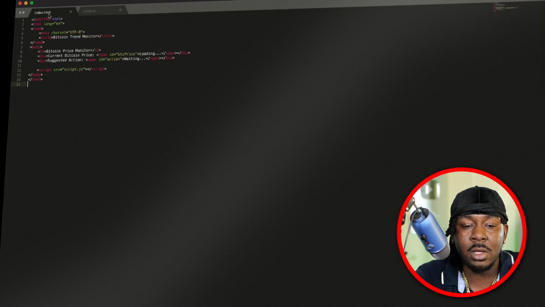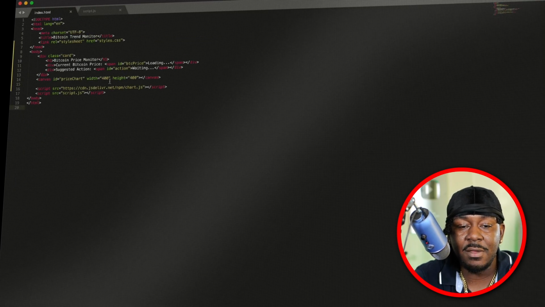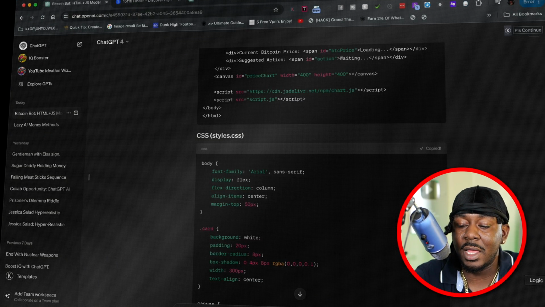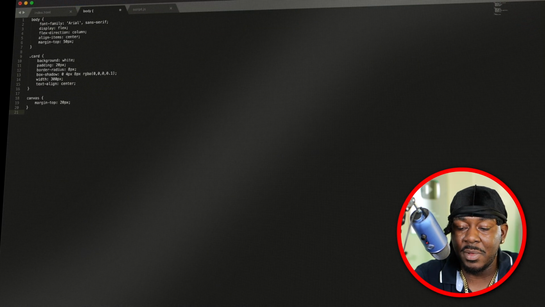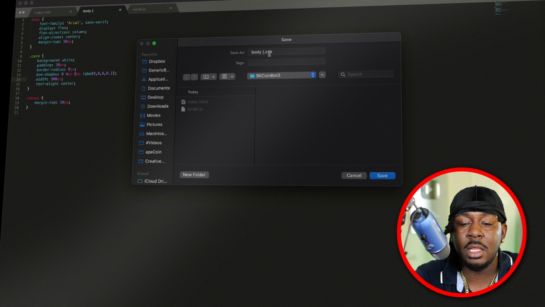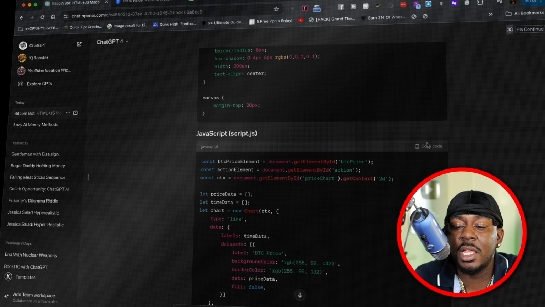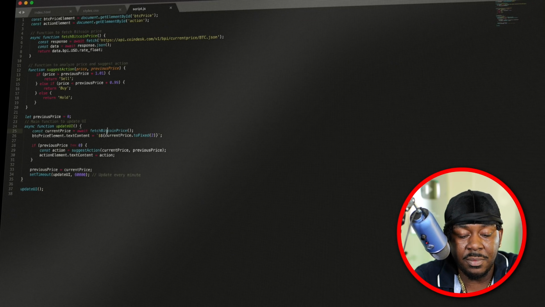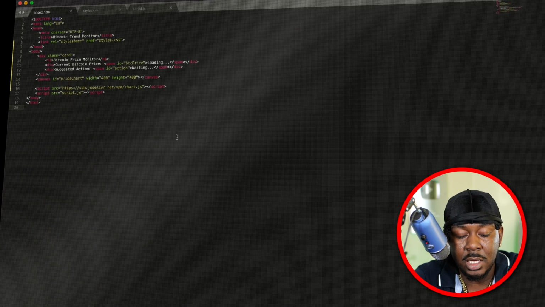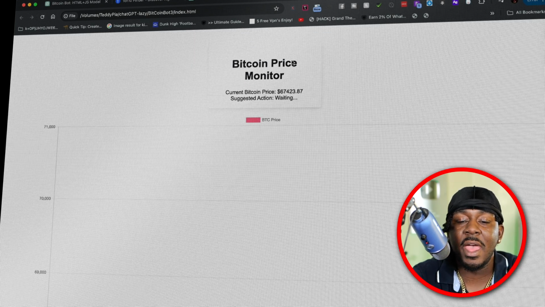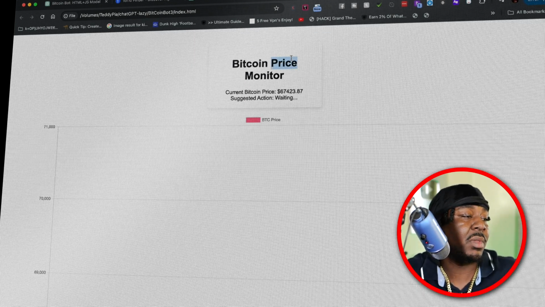So then it gave me this code, and I'm gonna copy this code in. That's the new index HTML. So you're gonna copy that in, save, and now we have a CSS file. We're gonna copy that in, make a new file, copy it in, go over here, hit CSS, then we're gonna hit save as, and then we're gonna do styles. So make sure we save every time we touch a code file. And then we're gonna take this new JavaScript, come over here to our script file, Control A, save that in. And now if we refresh this, now we have something closer to the one I displayed to you earlier.